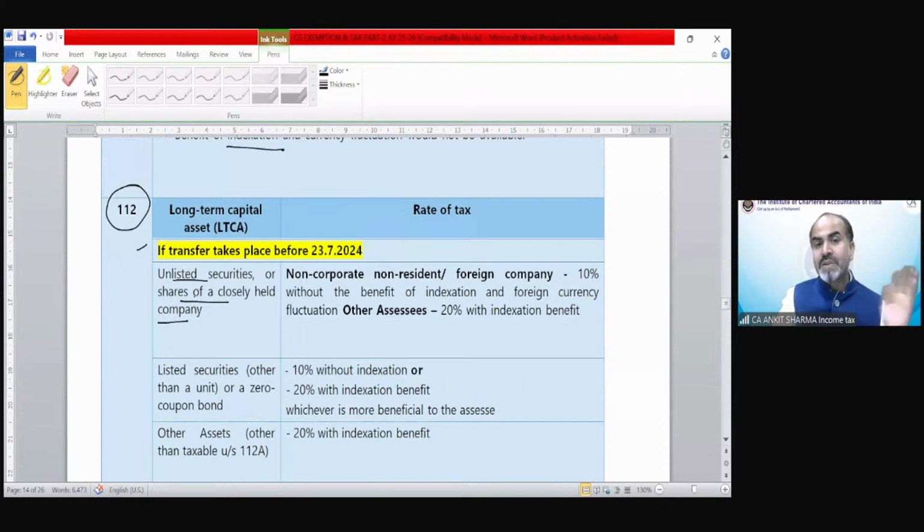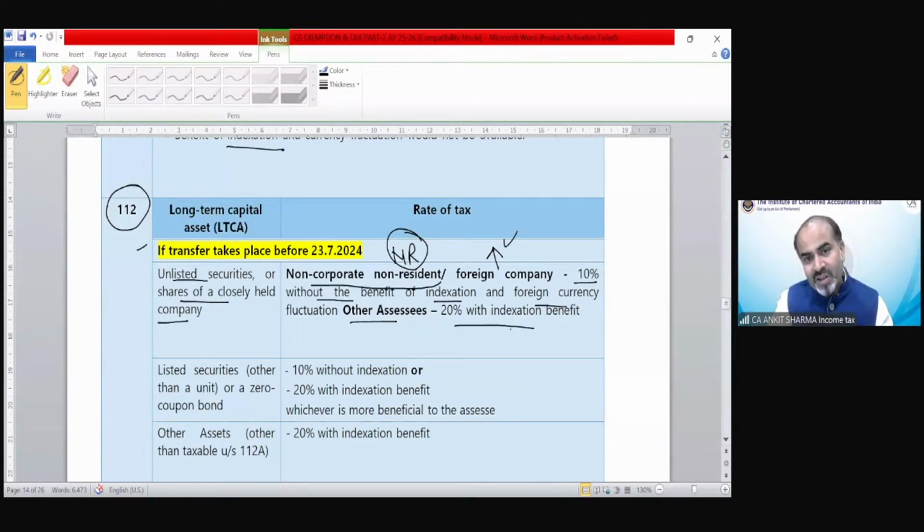If the assessee is a non-corporate non-resident, normally we can say a non-resident assessee other than a company, or if it is a foreign company, whether resident or not, then the rate is 10% without the benefit of indexation and foreign currency. If you are any other assessee, in this case 20% with indexation tax rate would be applicable.